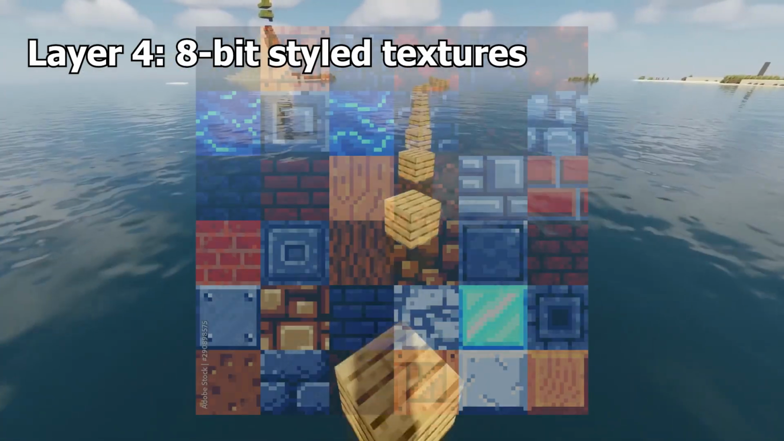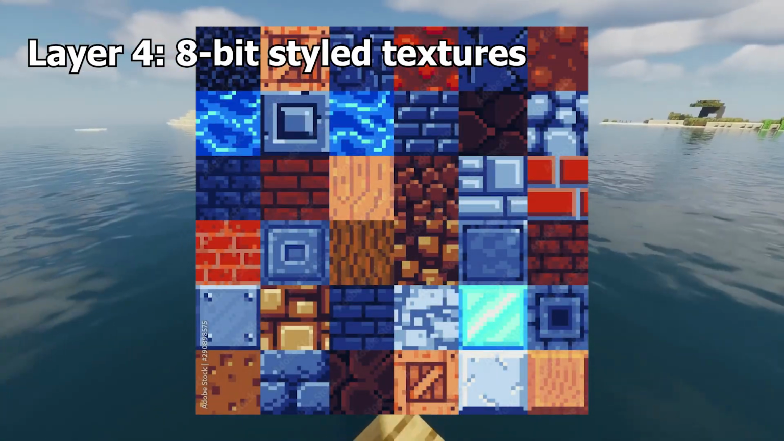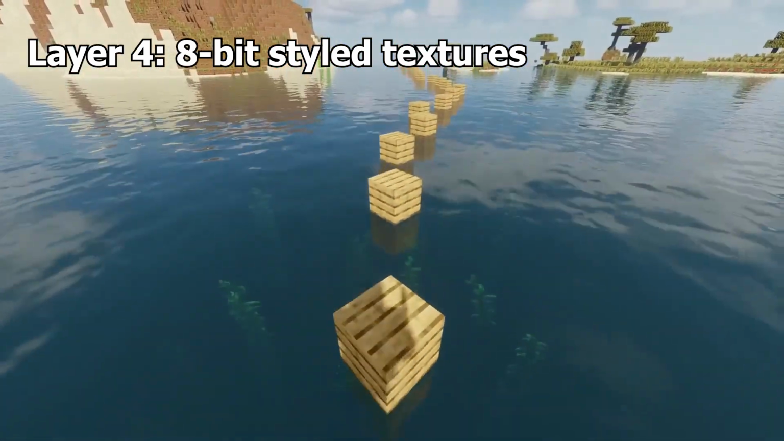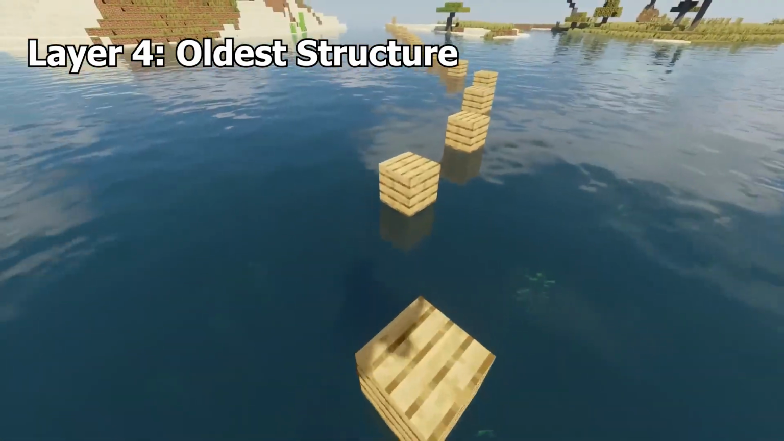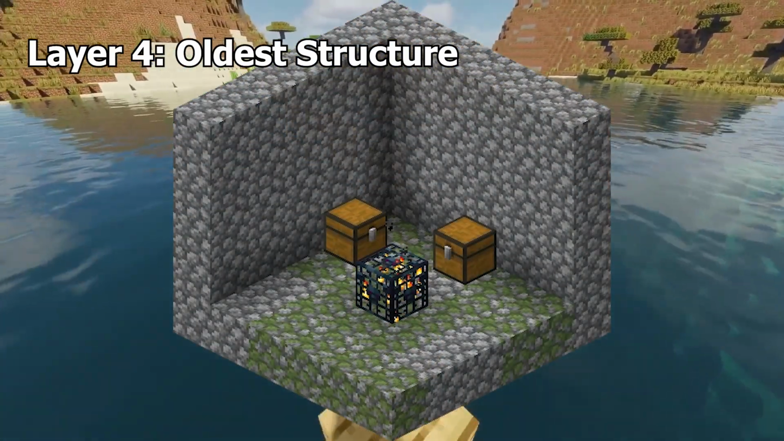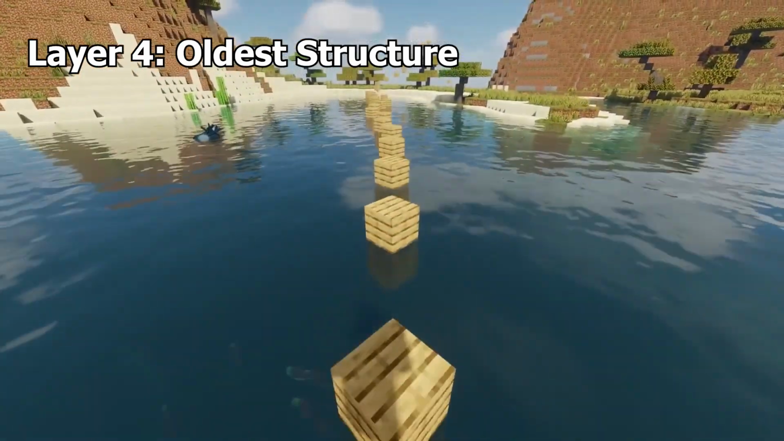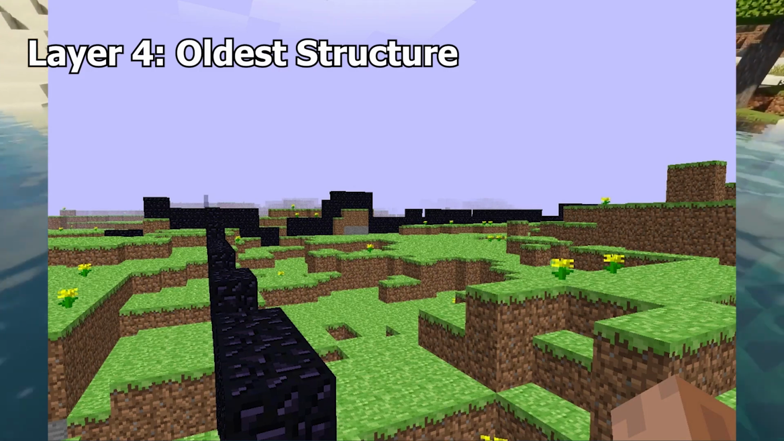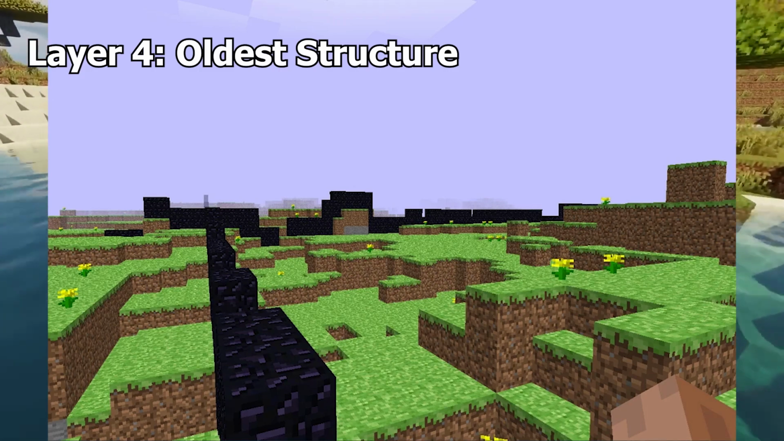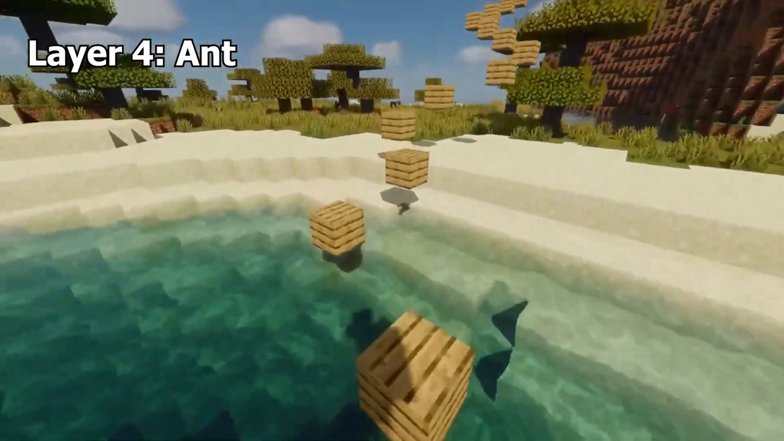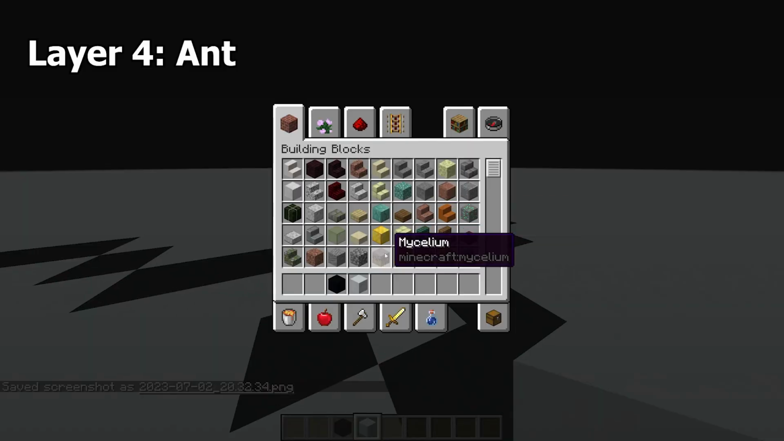8-bit styled textures. This is most likely a reference to how some Minecraft textures are based on the 8-bit style of the 80s and 90s. Oldest structure. Dungeons were the first still standing structures added to Minecraft on June 25th, 2010 in one of the InfDev versions. Although in an earlier version of InfDev, there was an obsidian wall structure that would point out in all 4 cardinal directions.